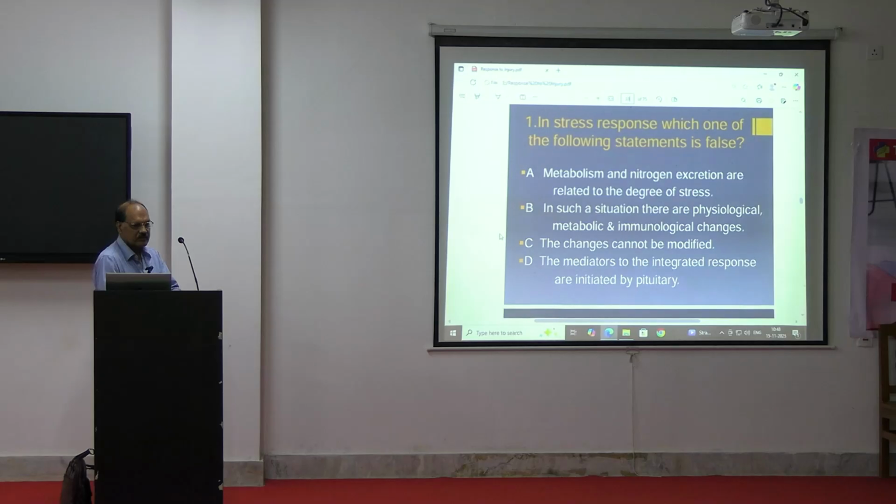After reading those, you can make out which is correct. This is B. In such a situation, there are physiological, metabolic and immunological changes. So B is correct.